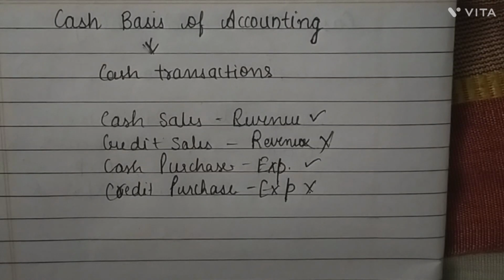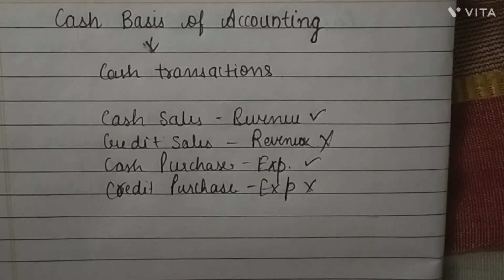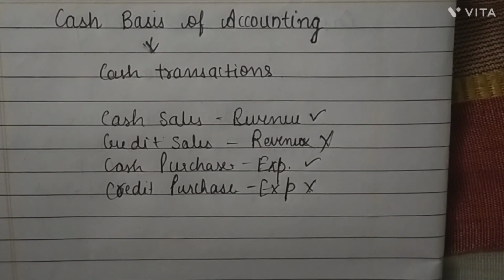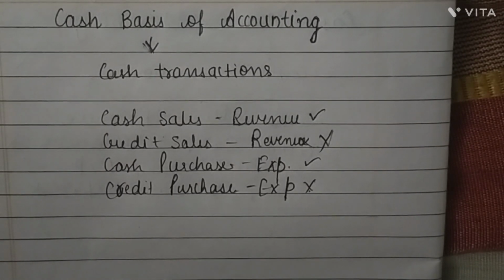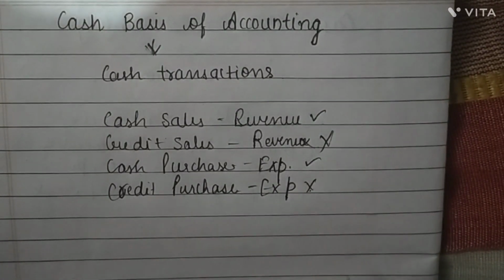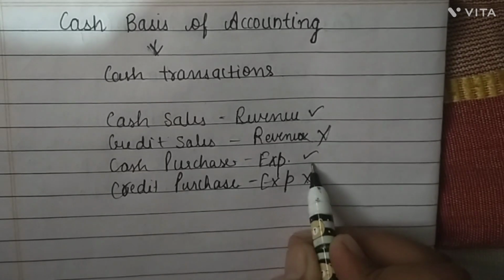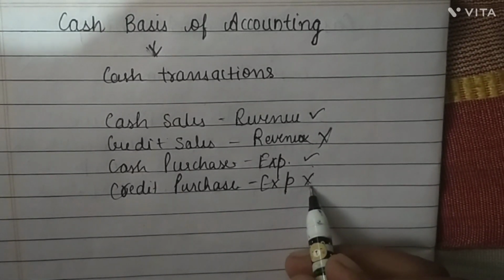Today in this video we will do cash basis of accounting. In this cash basis of accounting only cash transactions are involved, not our credit transactions. Cash sales, which is a revenue for the business, is recorded in cash basis, but if there is a credit sale, it is also a revenue, but it is not recorded in cash basis of accounting. Likewise, cash purchase is an expense. It is recorded in cash basis, but credit purchase is not recorded in cash basis.